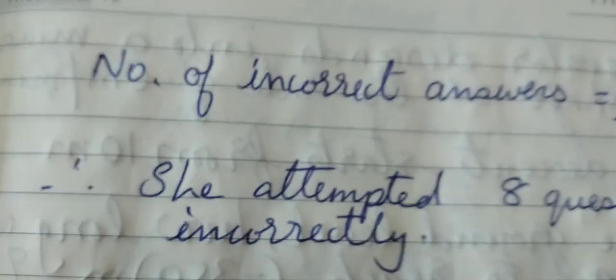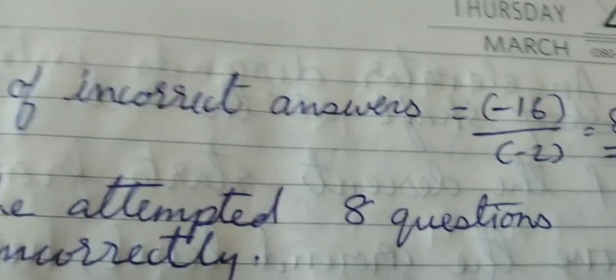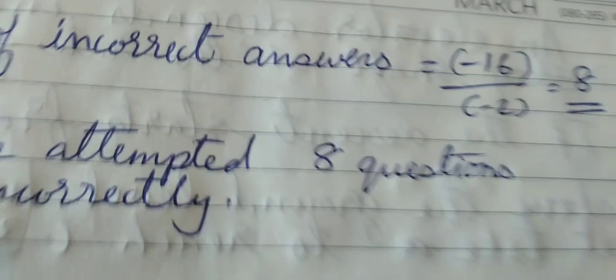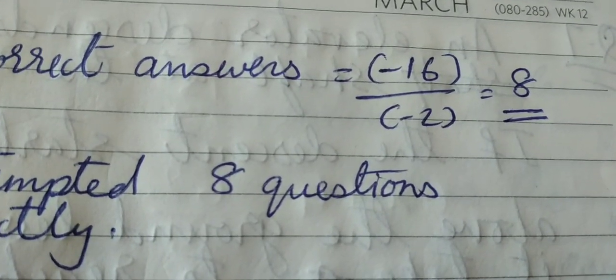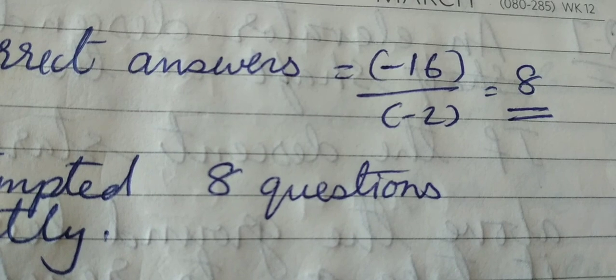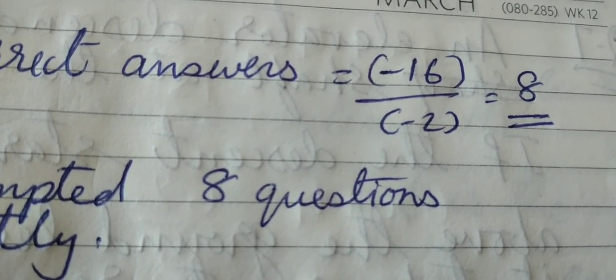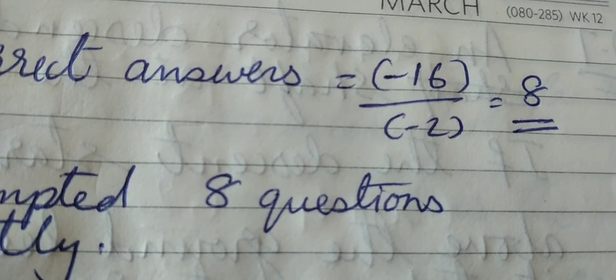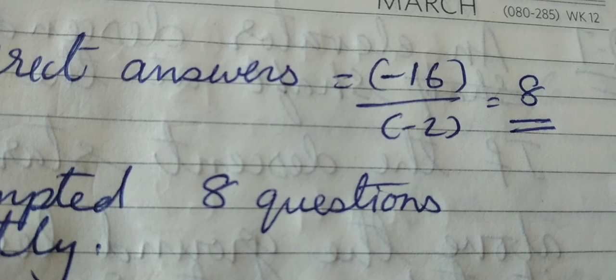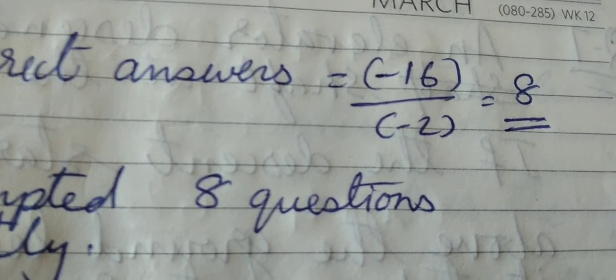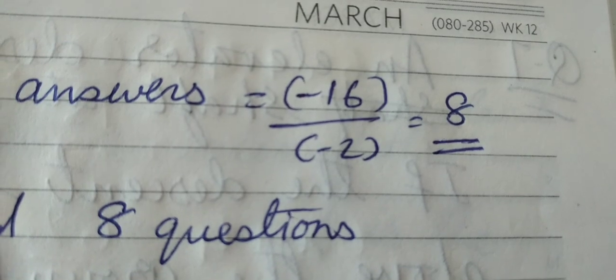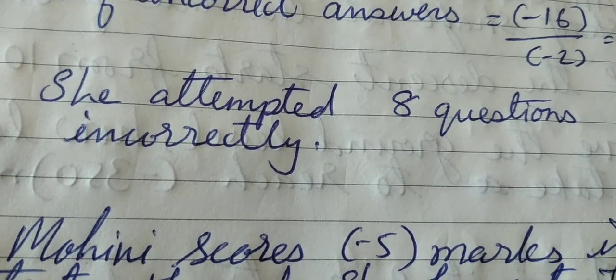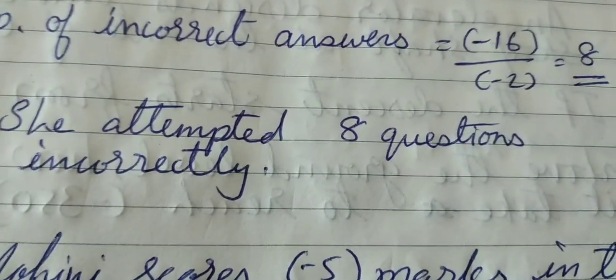Okay, now to find out the number of incorrect answers, what will I do? I will divide minus 16 by minus 2. What is minus 2? Negative 2 stands for the score of each incorrect answer. Okay, so dividing minus 16 by minus 2, I get 8. So the number of questions attempted incorrectly by Radhika is 8.